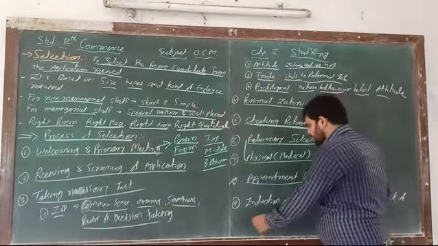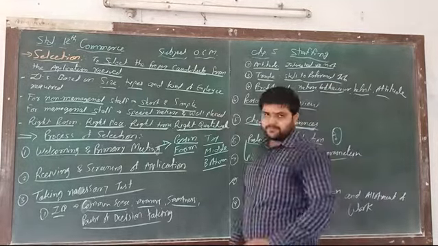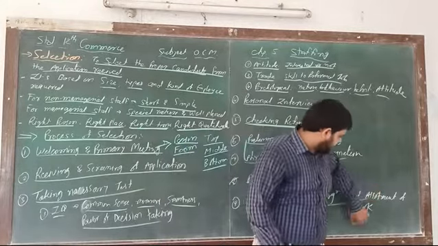And last, number 9, introduction into the organization as well as allotment of work.